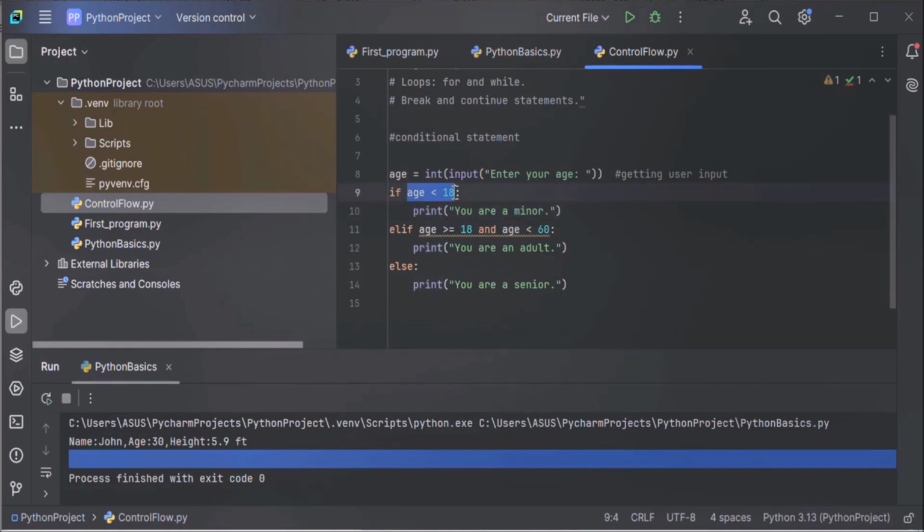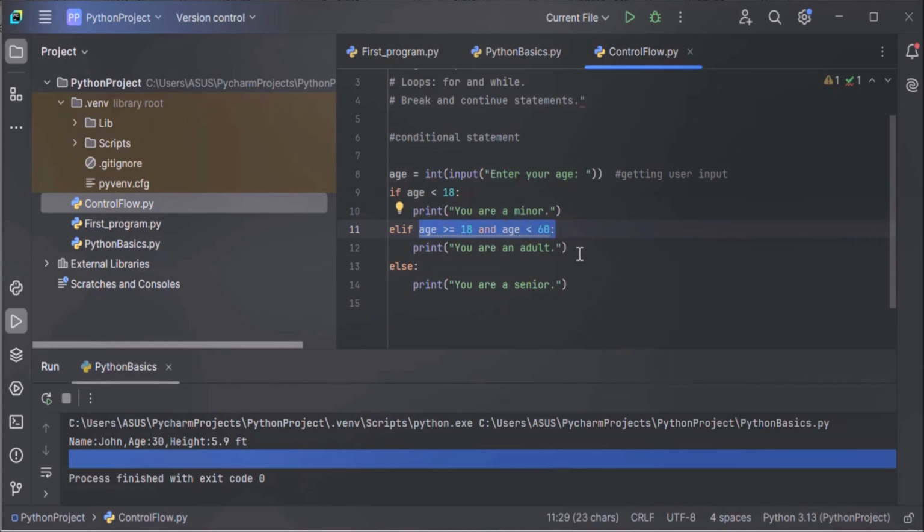So if age is less than 18, we are displaying the message you are a minor. In case this condition is false, if the user has entered age more than 18, then this elif block will be executed because the first condition is not met. This condition will be checked: age greater than or equal to 18 and age less than 60.